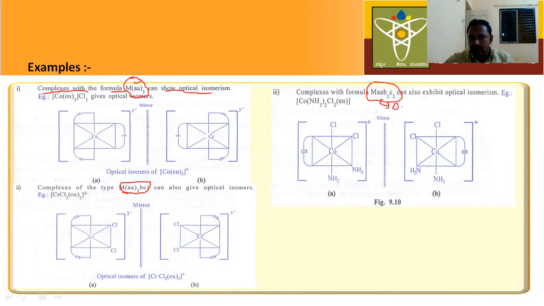Say this is an octahedral complex, and this is which type of complex? It is a square planar complex. And this is bidentate, that means 3 into 2. It is also an octahedral complex. Here you have to remember this type. This is the formula. Optical isomerism is possible from these types of complexes.